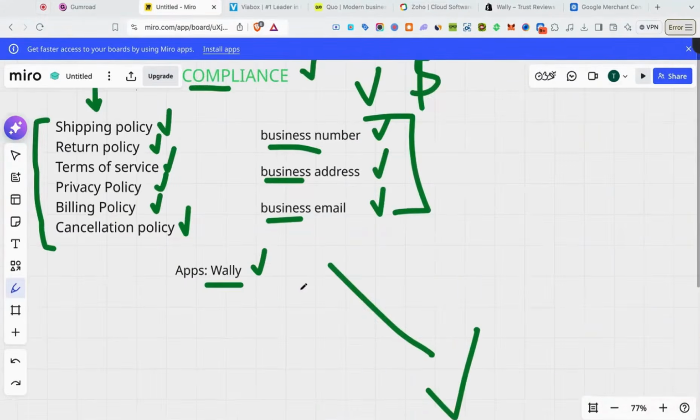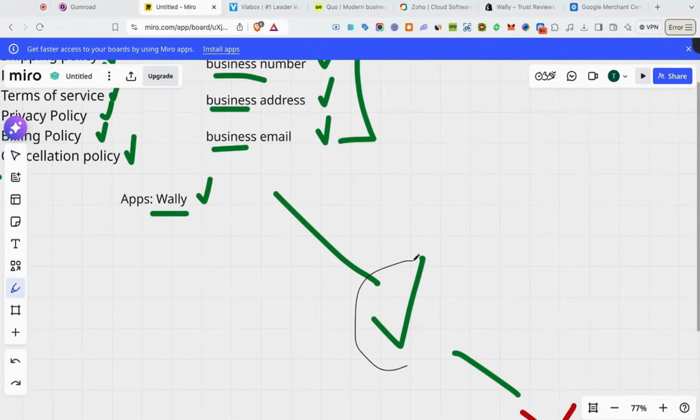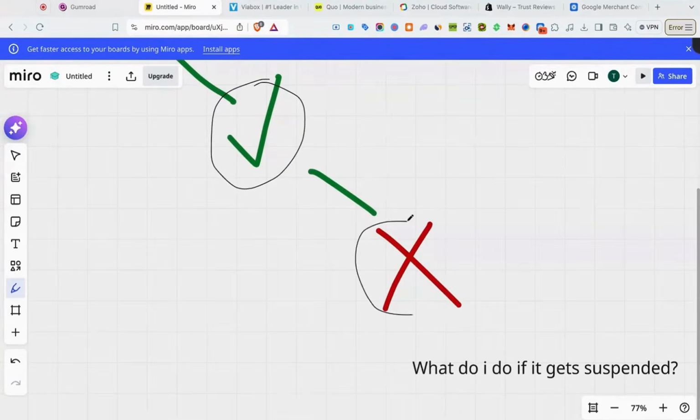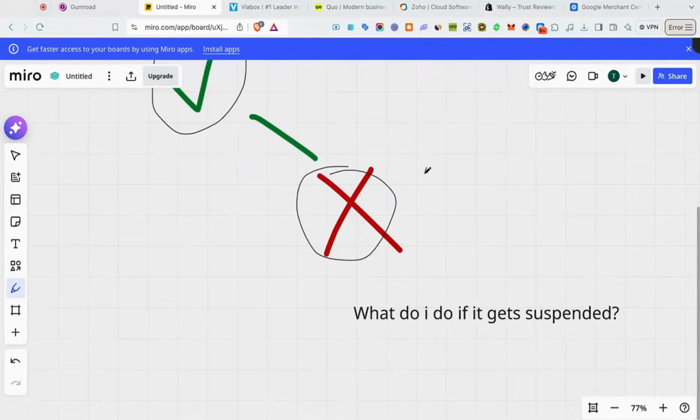All right, so now I know I'll be getting the question, what do I do if my GMC gets approved, but let's just say later down the road, it ends up getting disapproved or suspended? What do I do? That's the big question at hand. So now let me explain what to do if your GMC gets suspended.